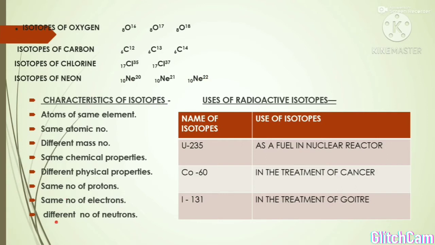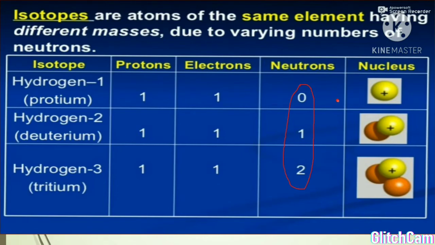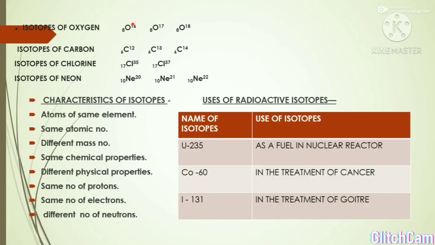I want to tell you that in the exam this kind of table can be asked. So it is your work to make a separate table for oxygen, for carbon, for chlorine and for neon also, in which the number of electrons, protons, neutrons, atomic number and mass number can be easily explained.